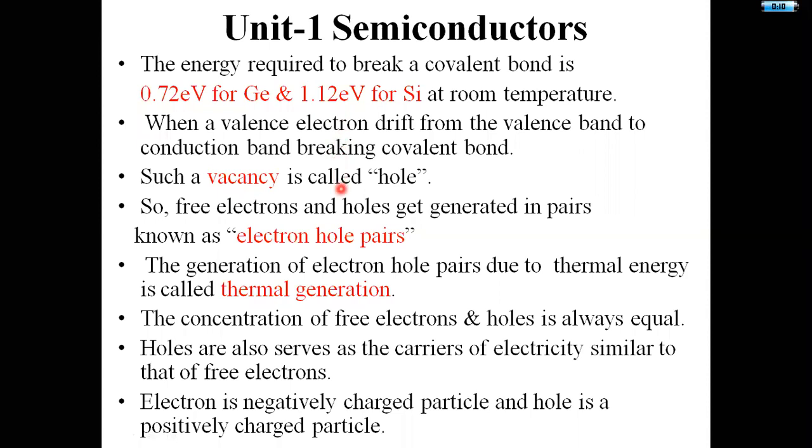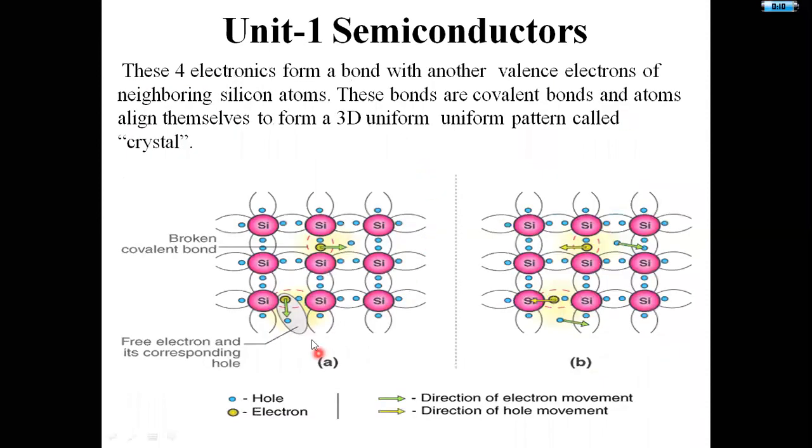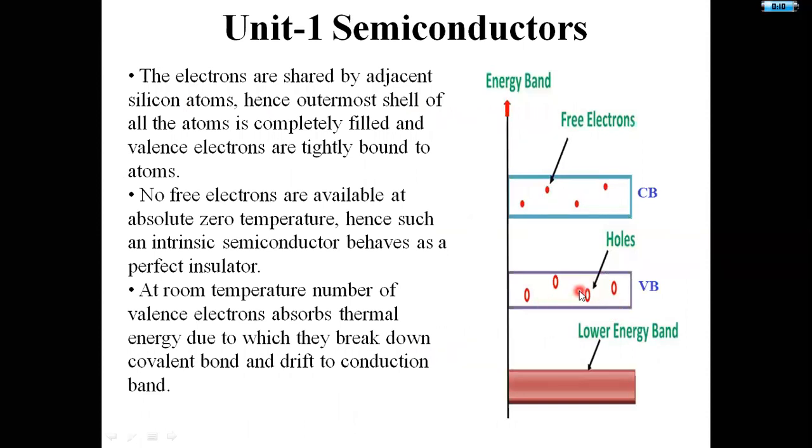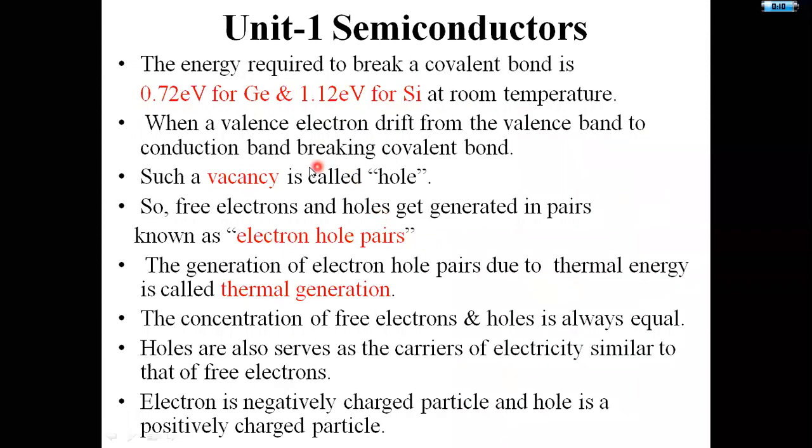When a valence electron drifts from the valence band to the conduction band, breaking the covalent bond, that is what happens here. That means drifting of electrons from the valence band to the conduction band is taking place.